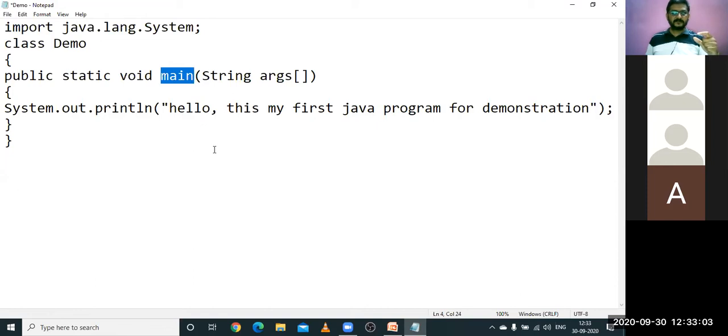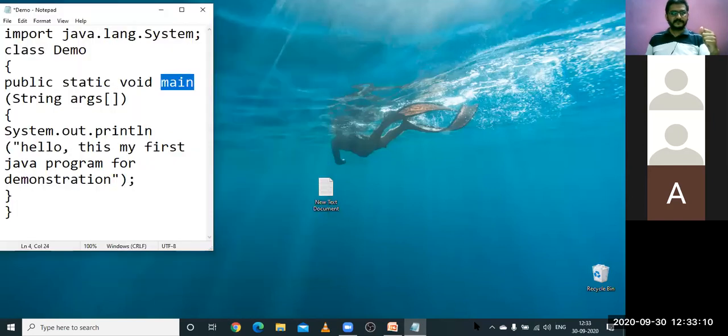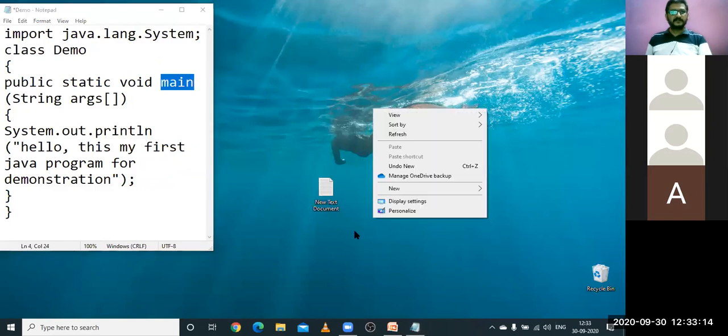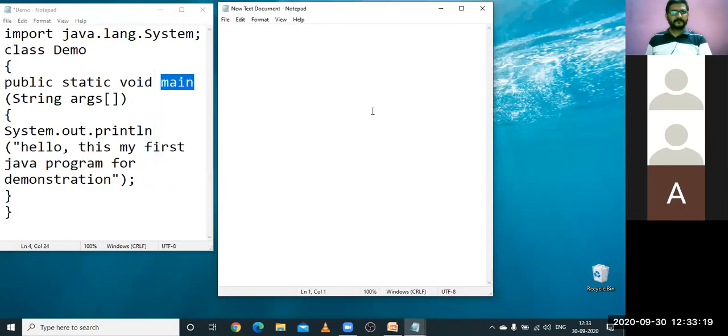So you observe in C or C++, there are different types of signatures, prototypes have been used. Something like this: void main, followed by something like this, next, int main.